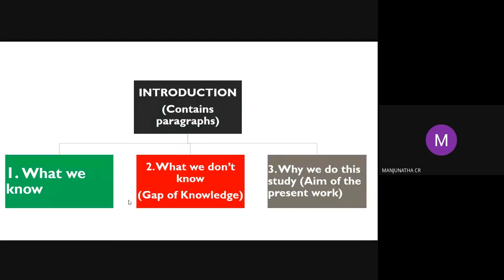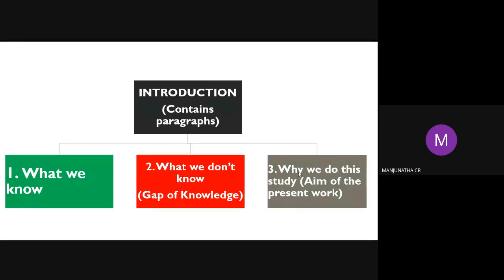When we come to the second paragraph, what we don't know is nothing but the research gap. It means what gap is there in the previous research. After that, we can select that gap and work on that experiment. In the third paragraph, we write why we do this study, what your work is, and what the aim of your work is. You can write three paragraphs in the introduction: what we know already about that research, since many papers have already been published on it, what the gap is there, and how to fill this gap by our experiment in the third paragraph.